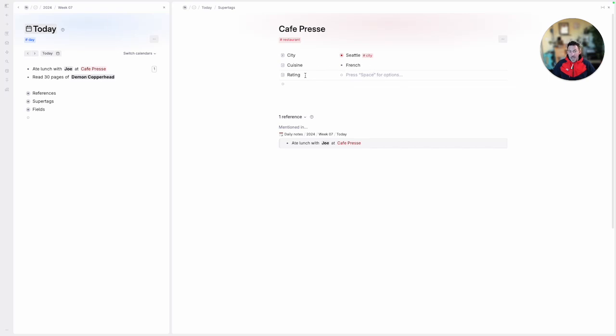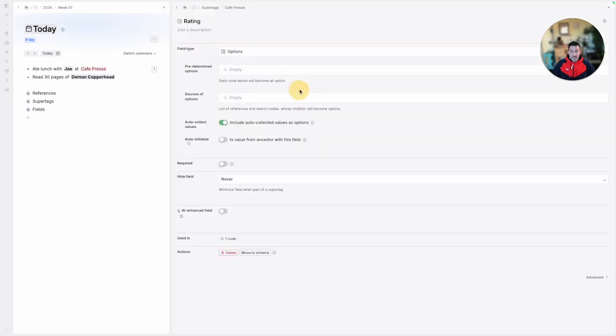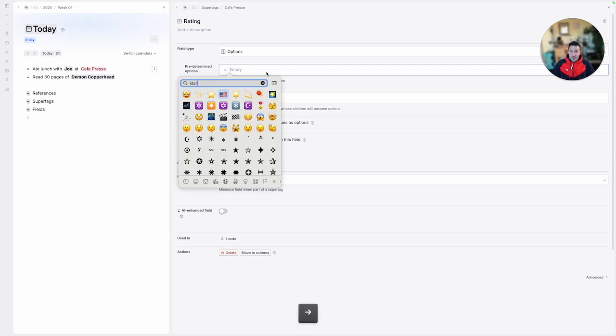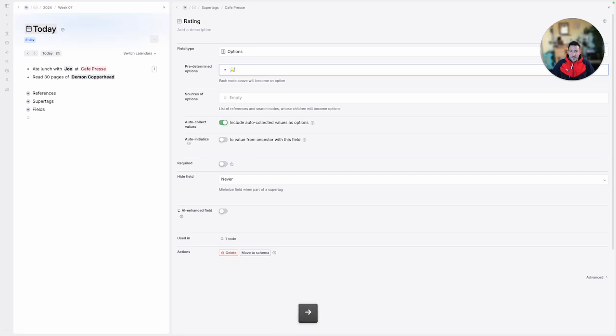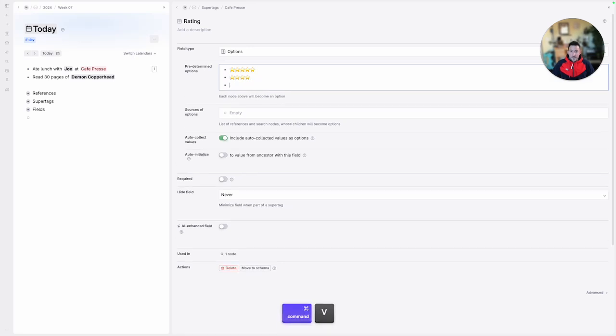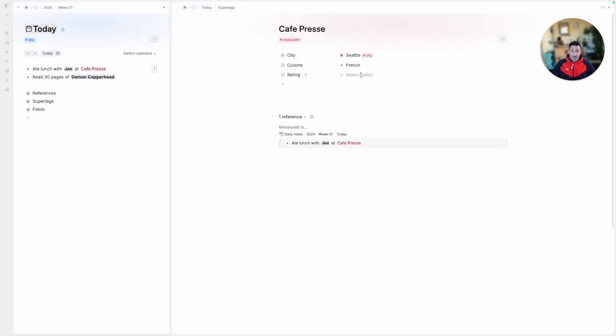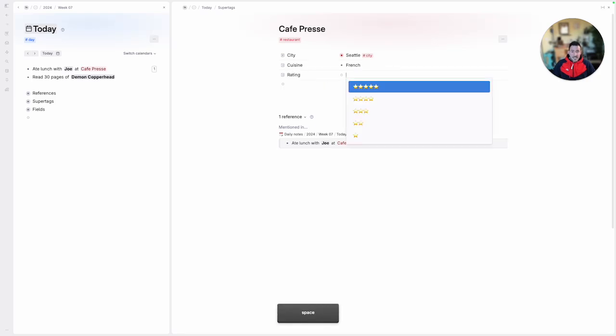For rating, on the other hand, I'm going to configure it with predetermined options, and I'm just going to use a star, and I'm going to make some basic options. I'm going to say do not allow auto-collected values, which means these are going to be the only options that we have. For Cafe Press, when you come in here now, I hit tab and space, and now I have these options, and I'm going to pick 5.